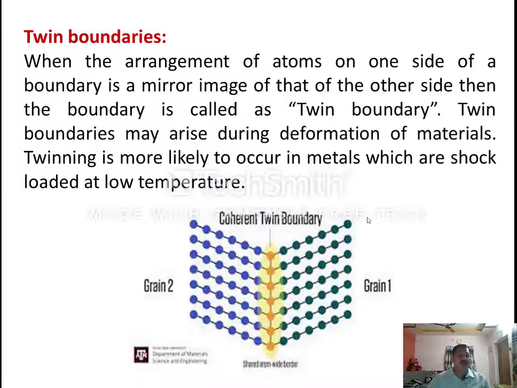And the second one is the twin boundaries. See, when the arrangement of atoms on one side of a boundary is a mirror image of that of the other side, then the boundary is called a twin boundary. Twin boundaries may arise during deformation of metals. So this kind of defect is because of dislocations only. Twinning is more likely to occur in metals which are shock loaded at low temperatures. So this kind of defect arises due to shock loading at low temperatures.